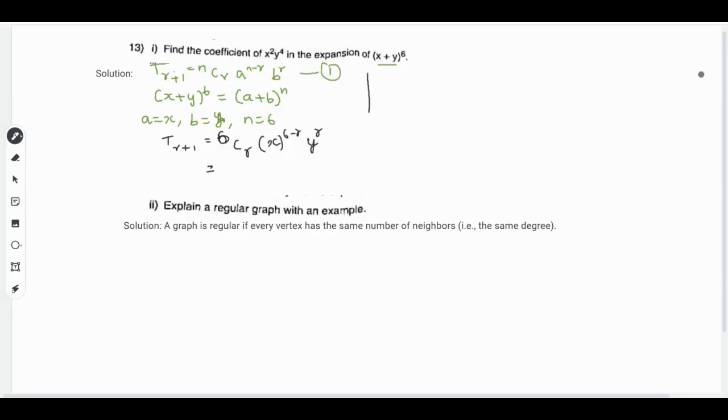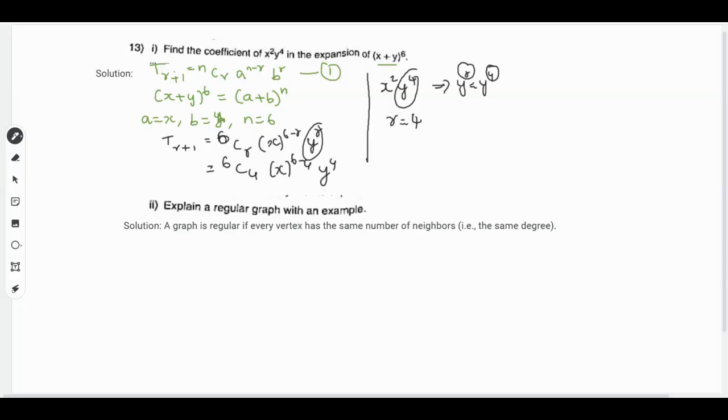Now by comparing the coefficients with x square y power 4, y to the r is equal to y power 4, which means the r value is 4. So substitute the value of r as 4. It will be 6C4 x to the 6 minus 4 y to the 4.